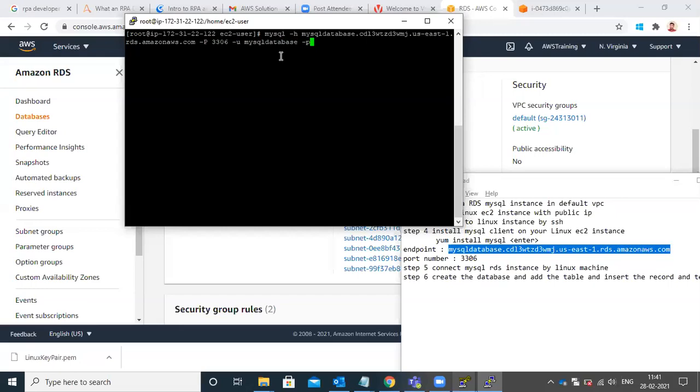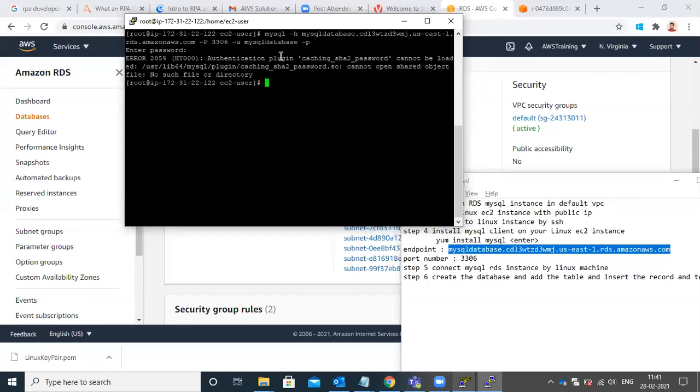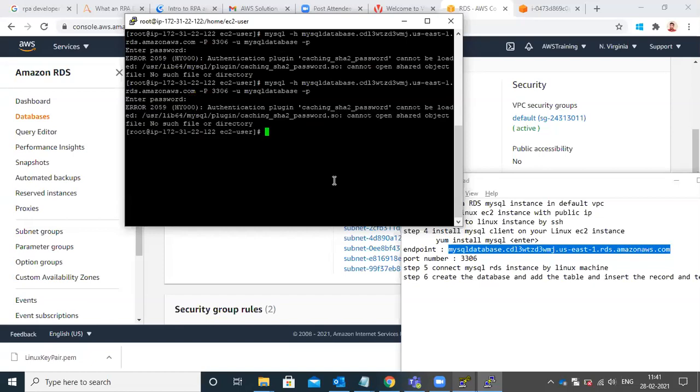Enter. What was the database password you kept? India123. Give that. Something is wrong. Your password is wrong. Just wait. Enter. India123. No, the password is correct.